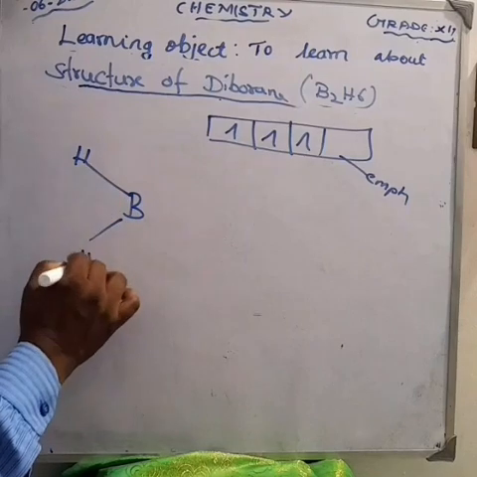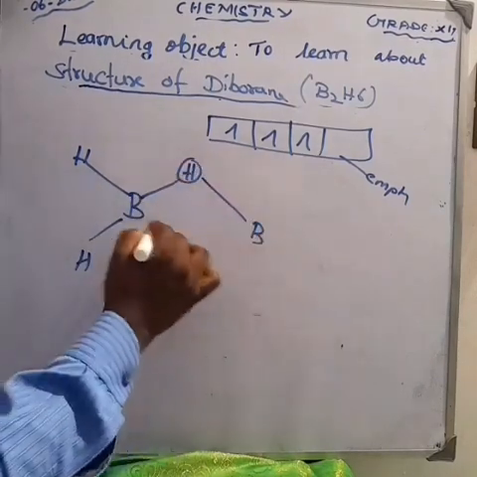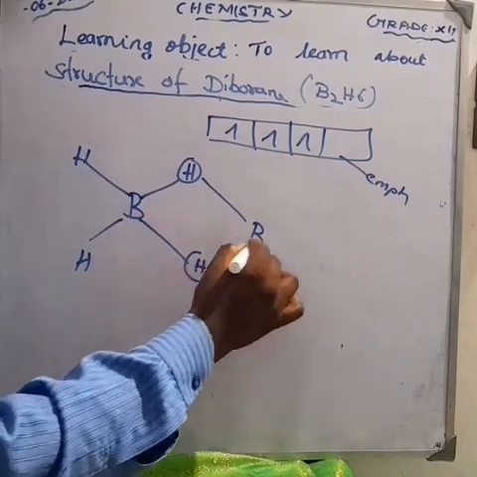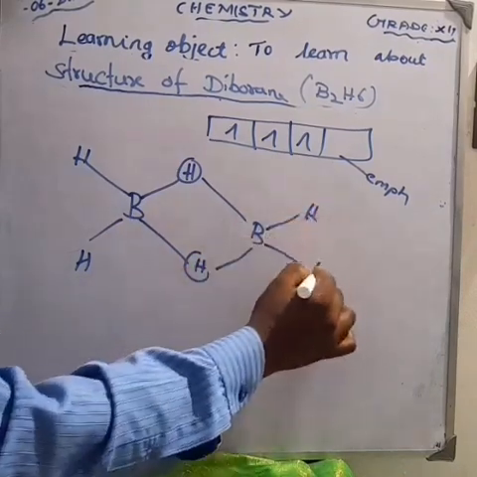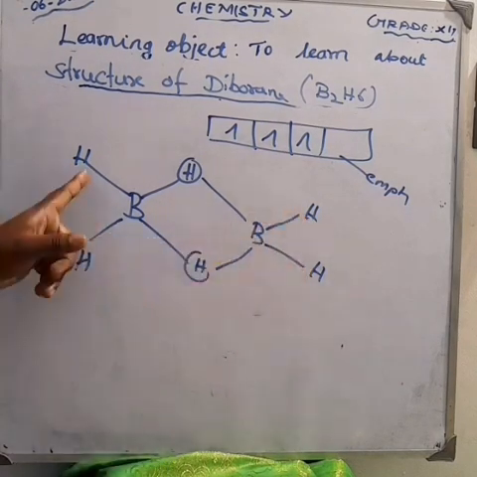Two of the half-filled hybridized orbitals of each boron overlap with the 1s orbital of two hydrogens to form four terminals. How many terminals do we get in total?